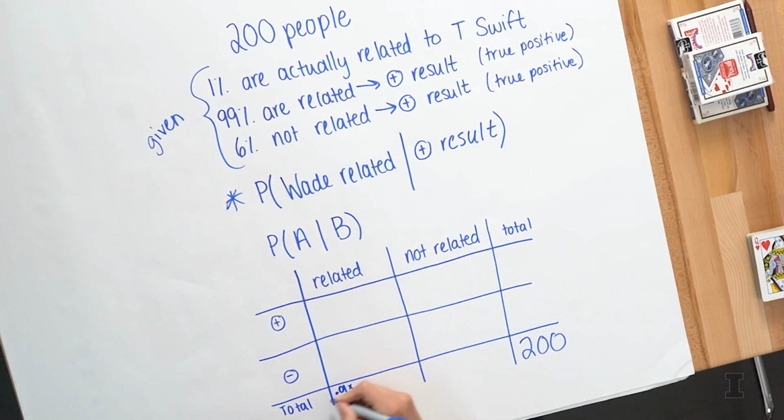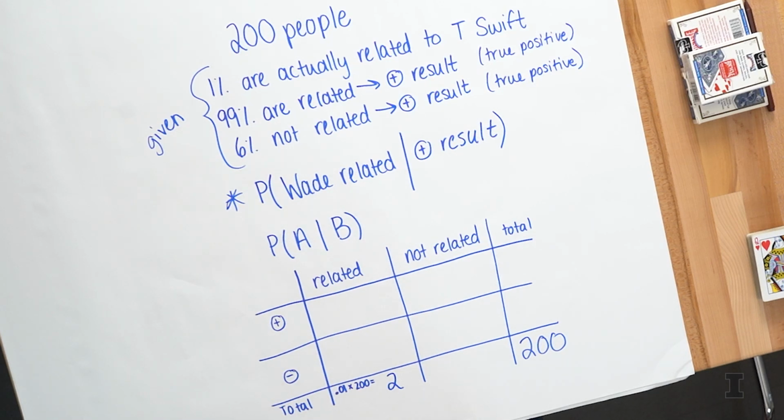And I can just say 1% times 200. And what do I get, Wade? So 1% of 200 is exactly 2 people. Exactly 2 people. So only 2 people are actually related to Taylor Swift out of these 200. The question is, what's the probability Wade is one of them?